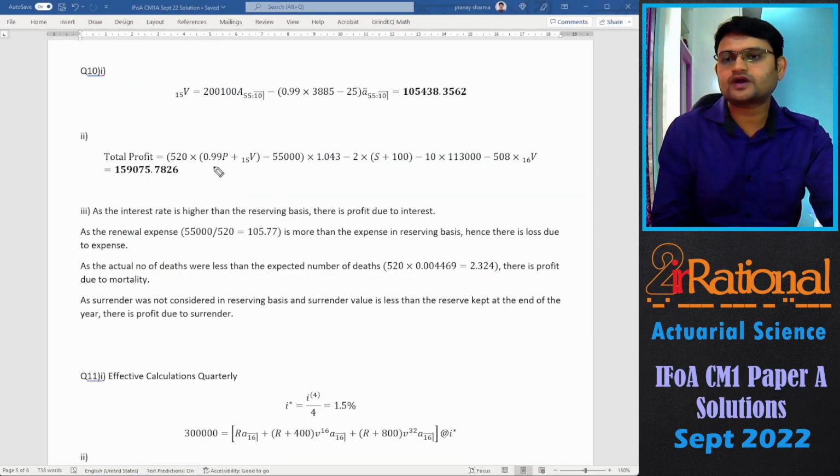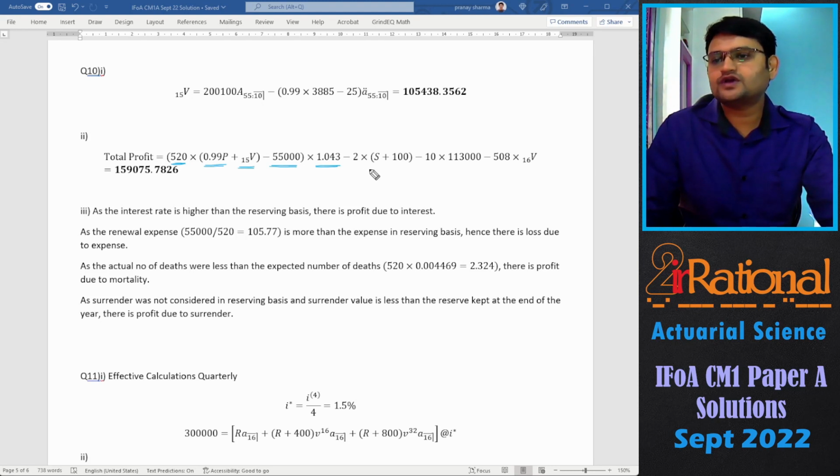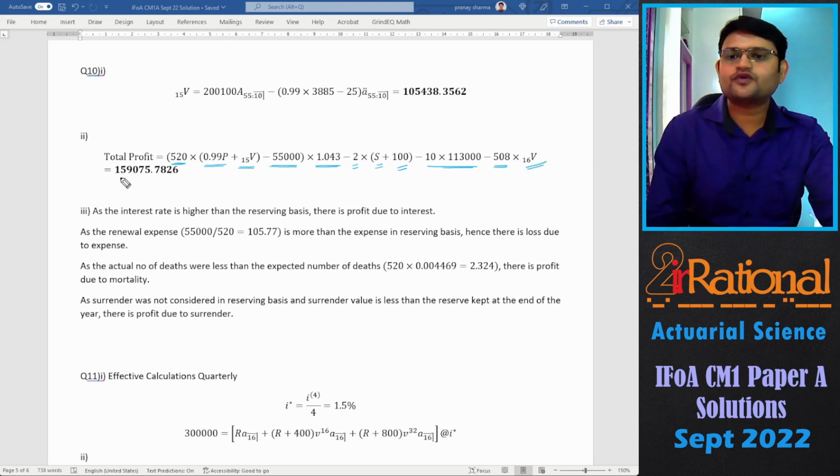For the total profit, cash flow at the beginning of the year, 520 people were alive, and we will have this much premium and reserve that would be released at the beginning of the year, and the total expenses was given as 55,000. This will be accumulated to the end of the year by 4.3% rate of interest, and at the end of the year there were 2 deaths for which we gave sum assured plus 100 as the expense, and 10 surrenders giving this 113,000 value. And for the rest of 508 people, we will keep reserves. So the total profit turns out to be